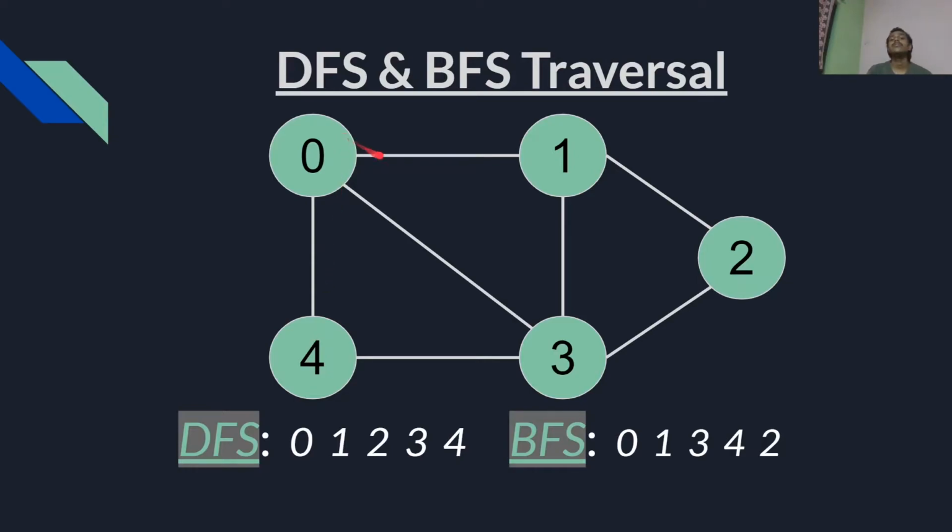Now we go to node 1. From 1 we can visit only 2 because 3 is already visited. So we just visit 2, and now we don't have any other node to visit, because from 2 where would we go? 1 and 3 are both visited, so we are done with the BFS. That is what I have printed here: from 0 we go to 1, 3 and 4, and again from 1 we go to 2. So that is the BFS.